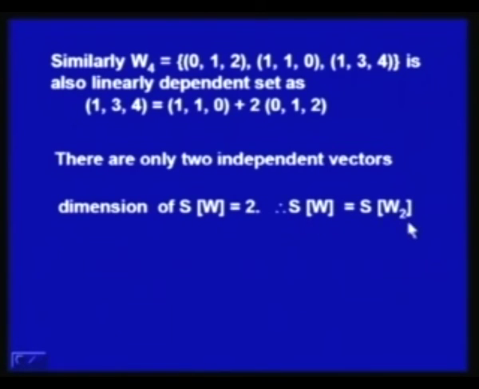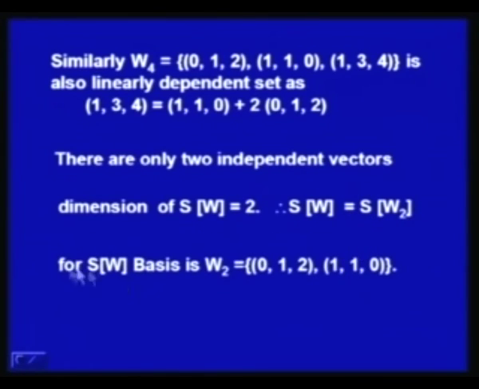So, span of W is the same as span of W2. Now, for span of W, the basis is W2, that is (0, 1, 2) and (1, 1, 0). So, this is the basis. Now, the set W cannot span R3 because R3 is 3 dimensional and any basis must have 3 vectors. So, the set W cannot span R3.